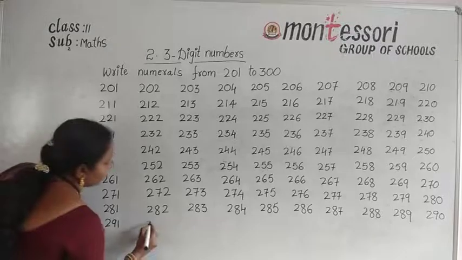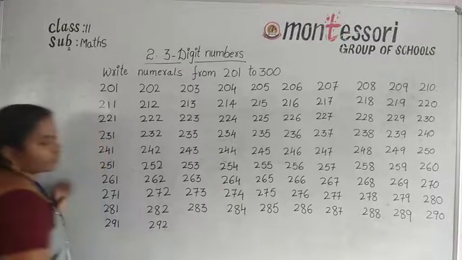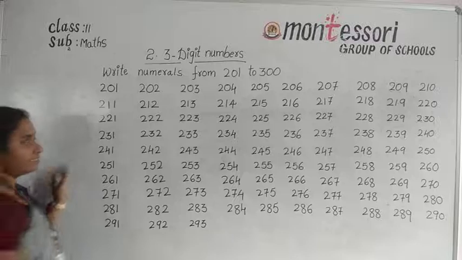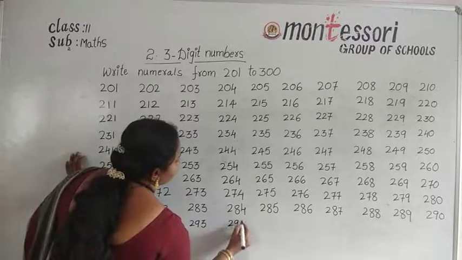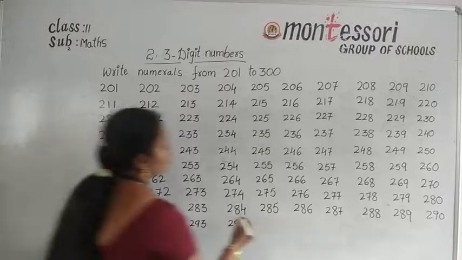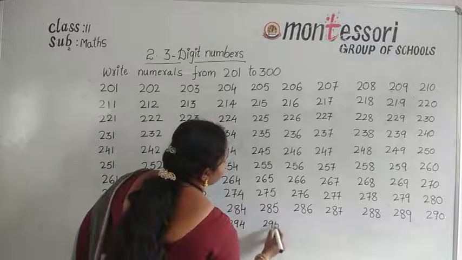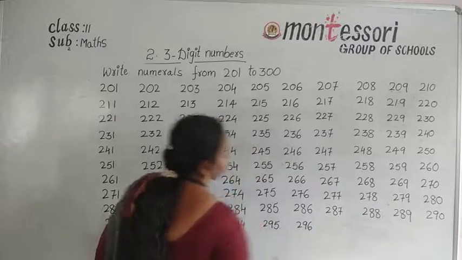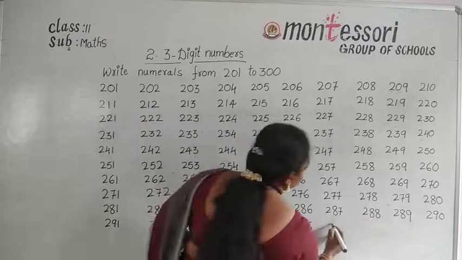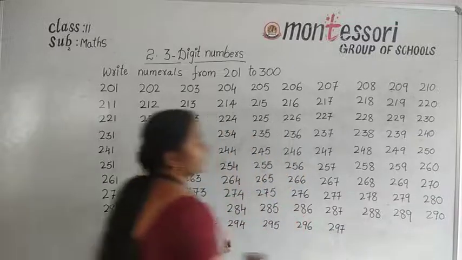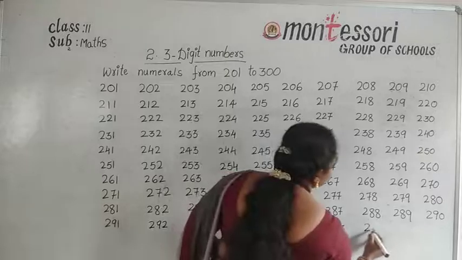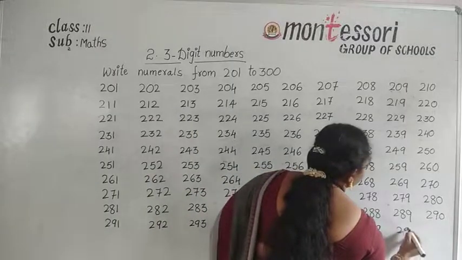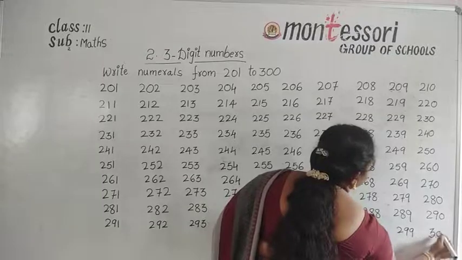Okay, now we start with 291. And next number 292, 293, 294, 295, 296, 297, 298, 299, and at last 300.